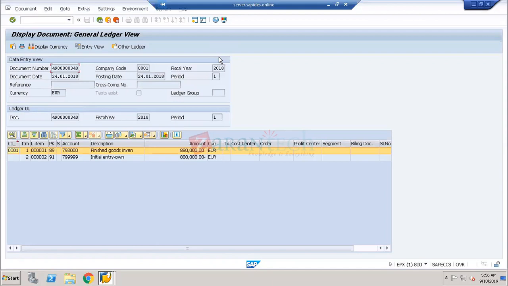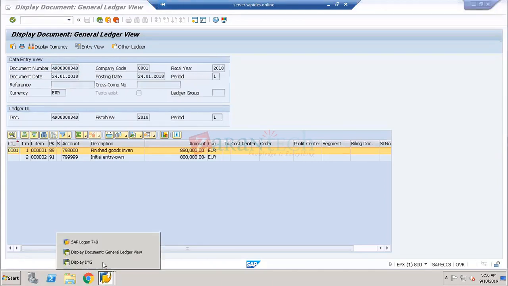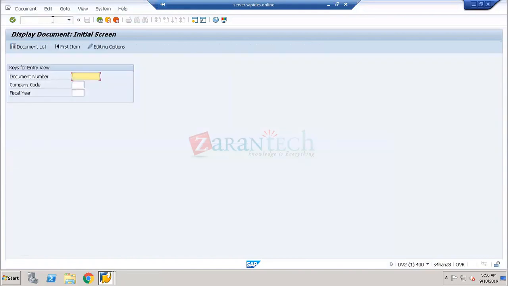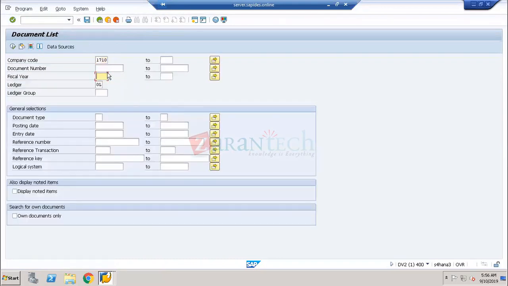And at the same time, when I open a document in my central finance system also, I would like to see the document in my central finance. So this is my central finance system. If I go /n FB03, to the display of the documents, for example, if I take company code 1710, or whichever company code I take, now I open the document.